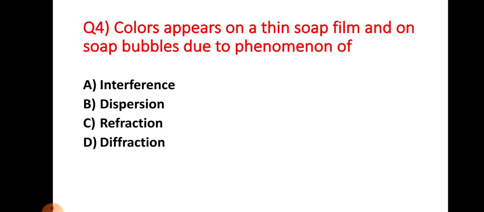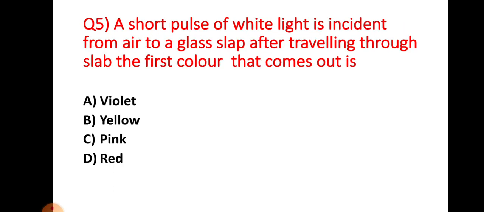Question number 4. Color appears on a thin soap film and on soap bubbles due to the phenomenon of: in a soap bubble, the thin film shows color fringes because of interference of light. So interference is the correct answer for question number 4. Now let's move to question number 5.